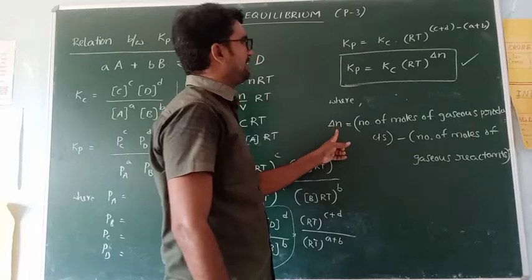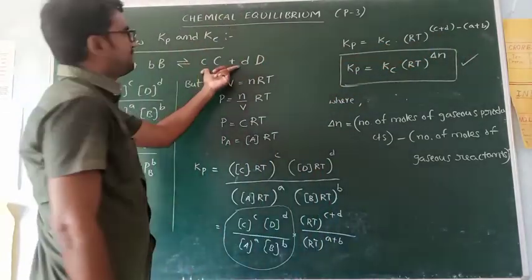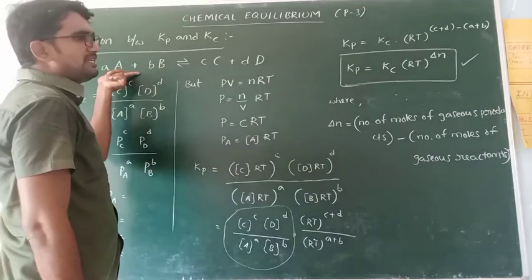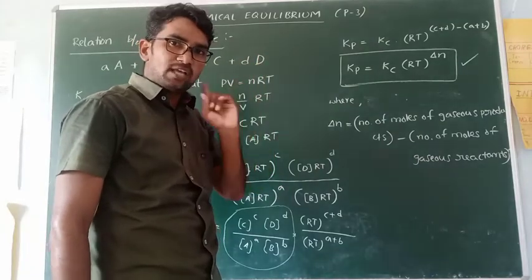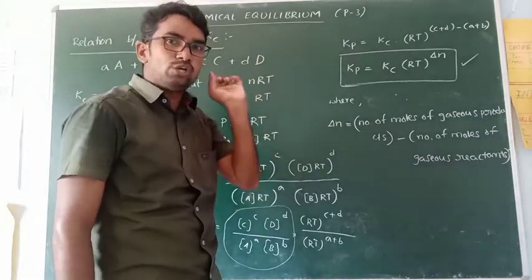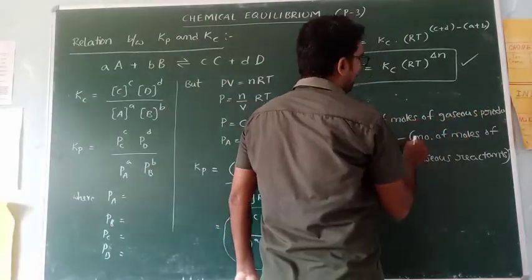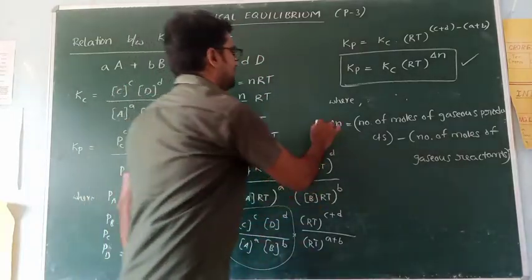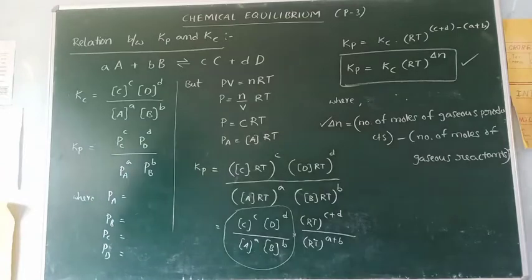So delta N means it is already C plus D minus A plus B, which indicates C plus D is the product side number of moles, A plus B is the reactant side. But the products or reactants both must be in gaseous state only, you have to take it. So number of moles of gaseous products minus number of moles of gaseous reactants. So in this relation, these two are most important.